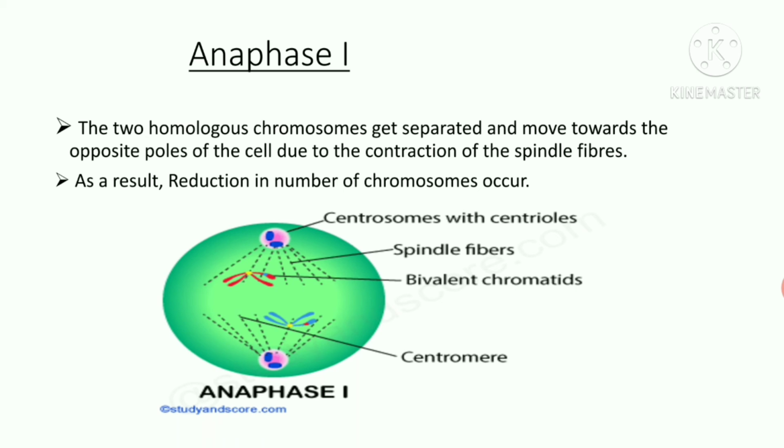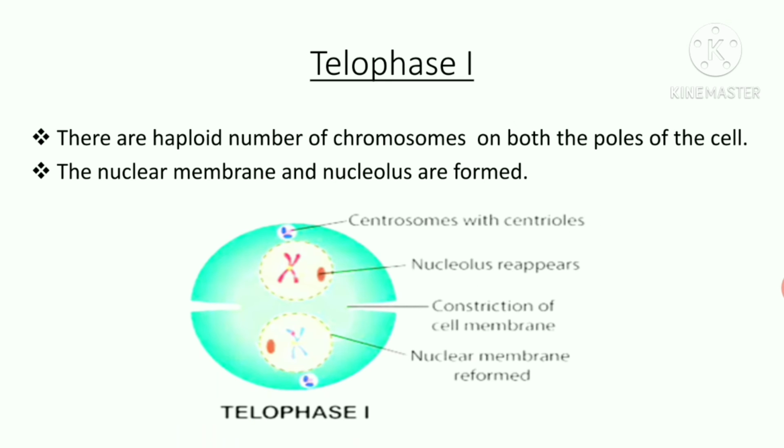As a result, reduction in the number of chromosomes occurs. Telophase I. There are haploid number of chromosomes on both the poles of the cell. The nuclear membrane and nucleolus are formed.